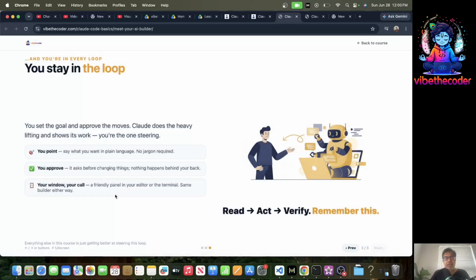And you can choose to stay in the loop. It's like human in the loop. Basically, you set the goal and approve the moves. Claude does the heavy lifting and shows its work. You are the one steering. This is a little abstract. Once we actually do it, it will make much more sense.